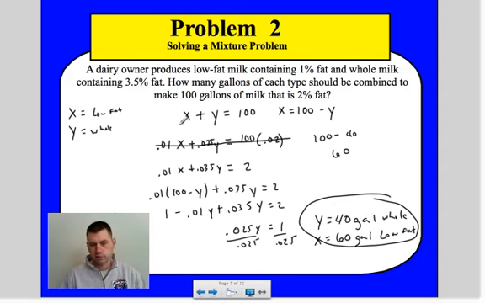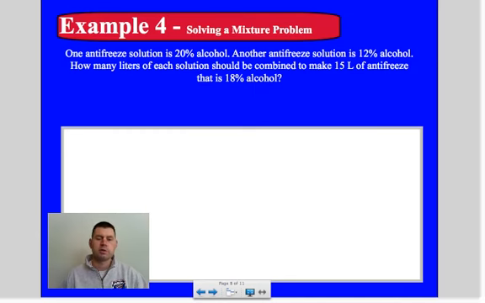So it starts off with items and then how much each one's worth. And so the worth is really the mixture here and here. But then we want 100 gallons of 2%. So that's where that 2% comes into play, is what we're equal to. Okay, so example 4, you're dealing with antifreeze solution that is 20% alcohol, and you need 15 liters to make 18% alcohol. Okay, so that's where that 0.18 is going to come into play. Try that one, see where you're at, and we'll make corrections tomorrow.